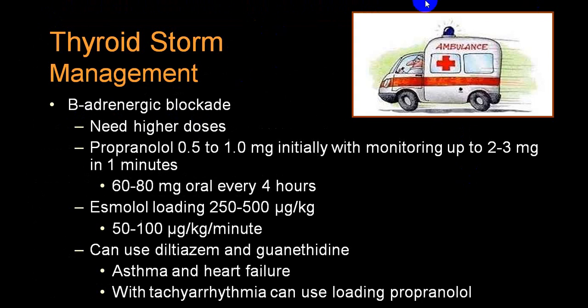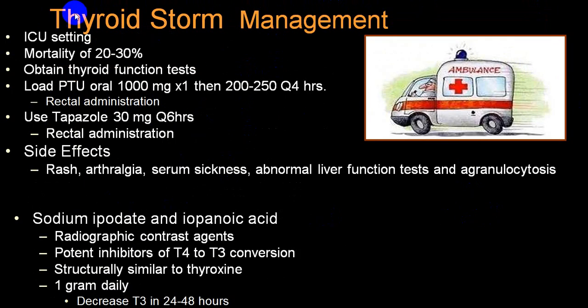For thyroid storm management, you will require a beta adrenergic blocker in injectable form. You will have to admit the person in an ICU. You will have to give an oral PTU dose in a larger dose, or you can use rectal administration. But a good number of times you utilize what we call rectal preparations or oral preparations. And you can also stop the materials which precipitate thyrotoxic storm.